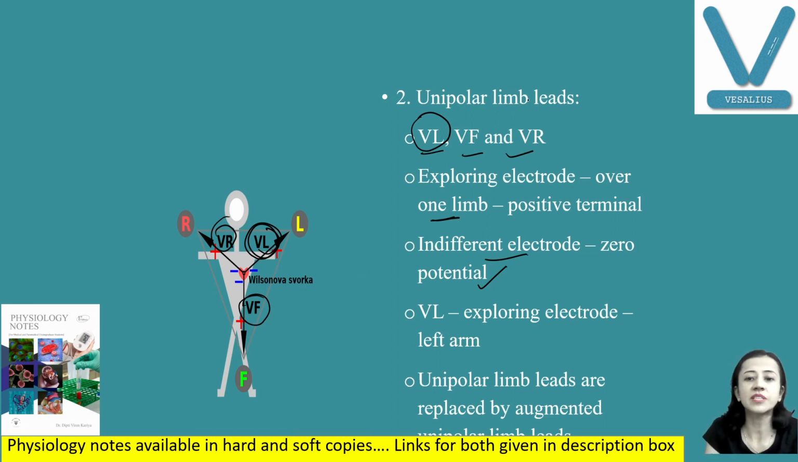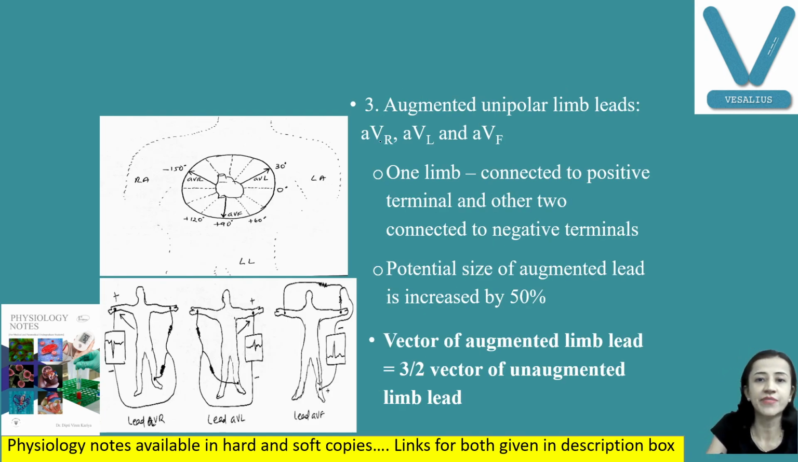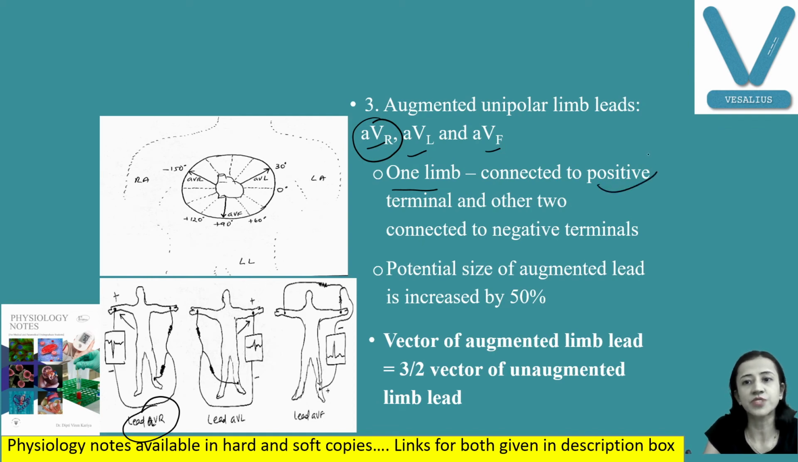Nowadays, these unipolar limb leads are not used. Instead of that, we are using augmented unipolar limb leads. They are AVR, AVL, and AVF, meaning here the potentials are augmented. How to create these augmented leads? Here one limb is connected. Suppose we are talking about AVR. So the right arm is connected to the positive terminal, and the remaining two are connected to the negative terminal.